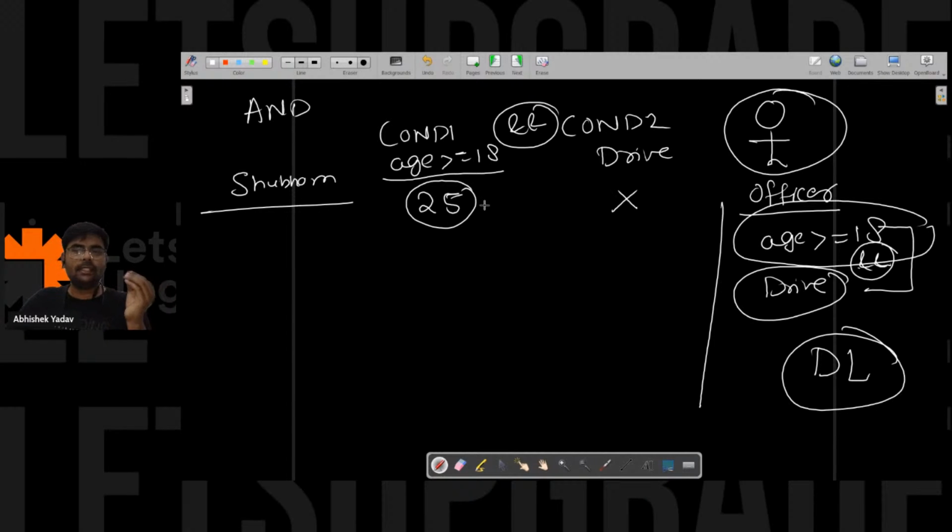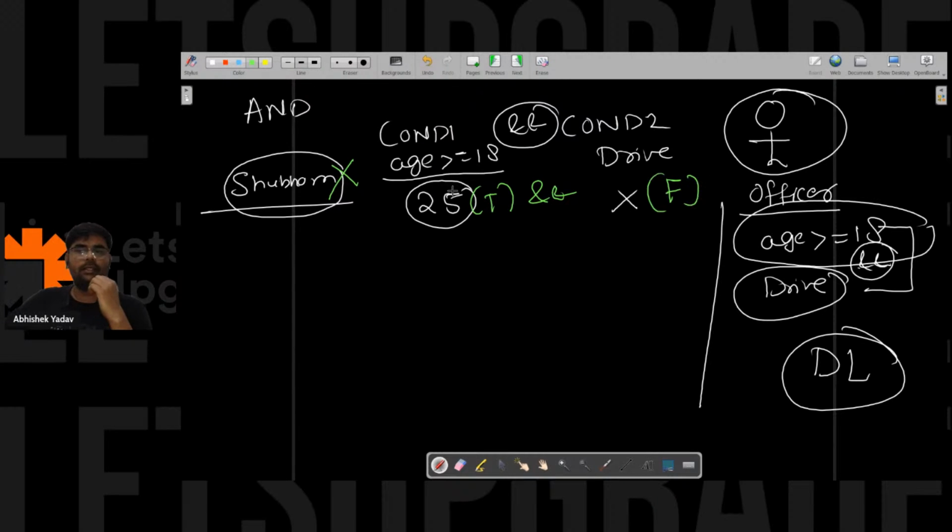Can you guys write in the chat, will Shubham get the DL or not? Anyone? No. Correct? Shubham will not be able to get the DL because the first condition is true, but the second condition is false here. Right, everyone?